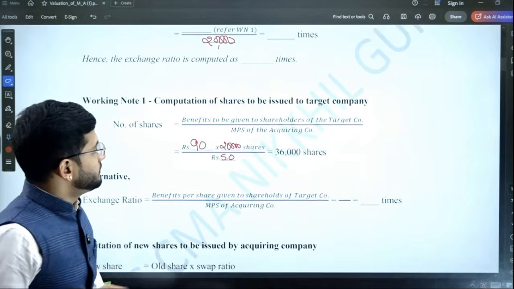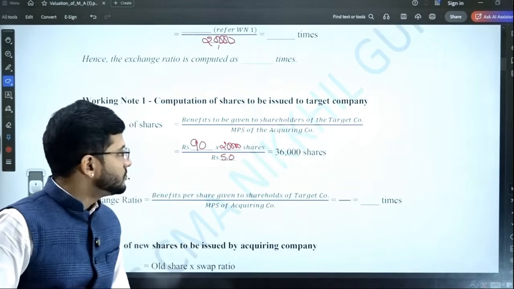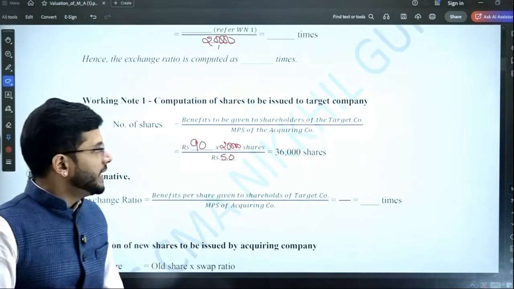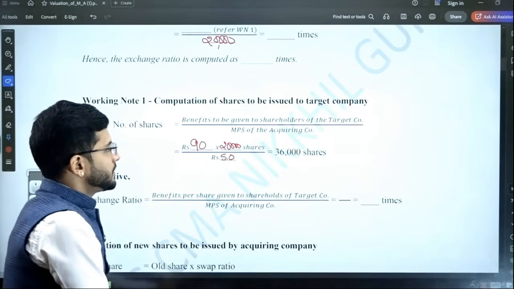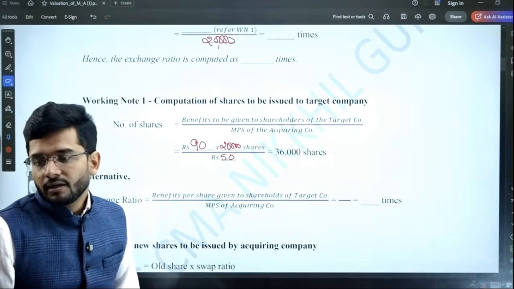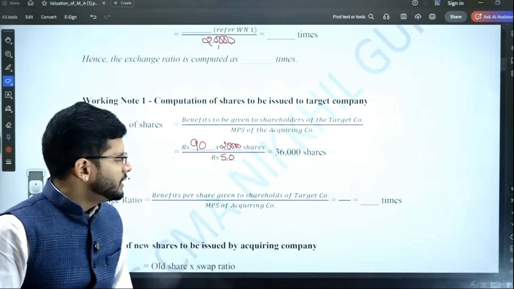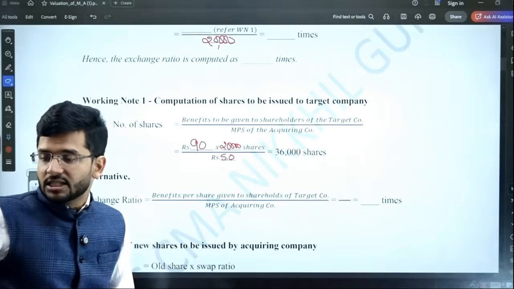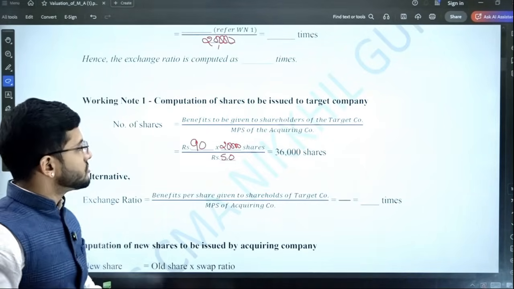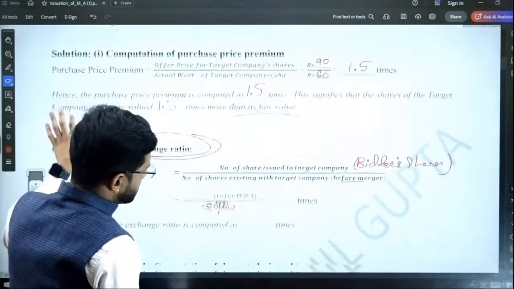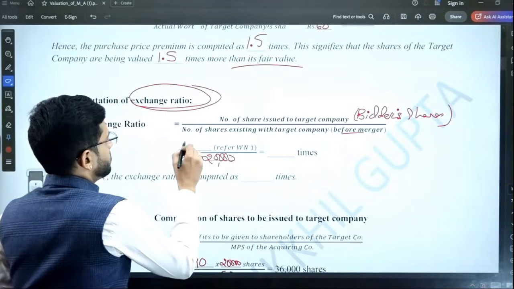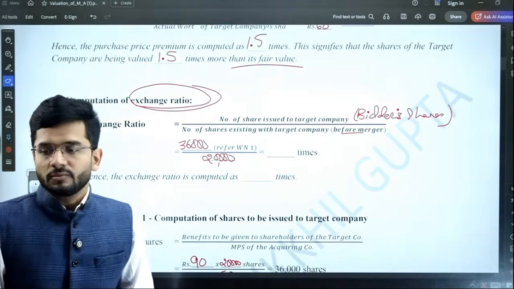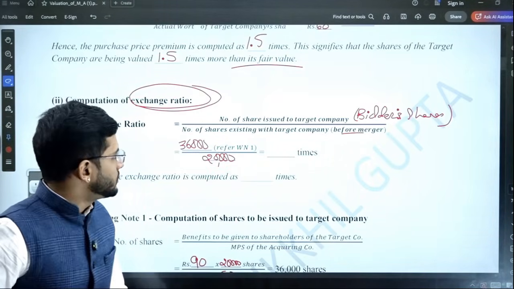And we have to issue shares worth 18 lakh rupees to the shareholders of the target company. 90 multiplied by 20,000. And what's the share price of one share of the acquiring company? It is 50 rupees per share. So 18 lakhs divided by 50 rupees. 36,000 shares are to be issued to the shareholders of the target company.